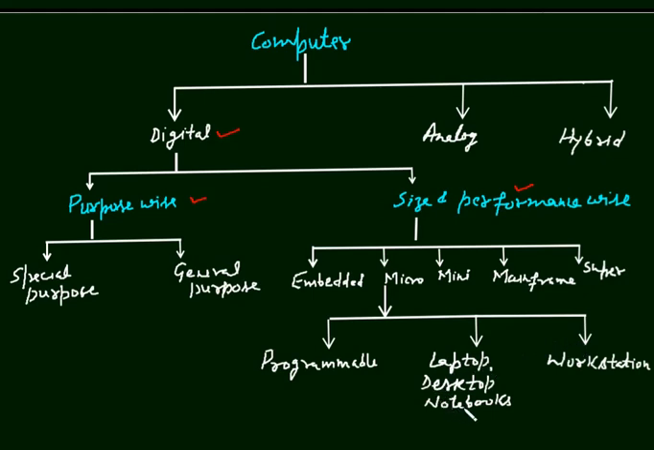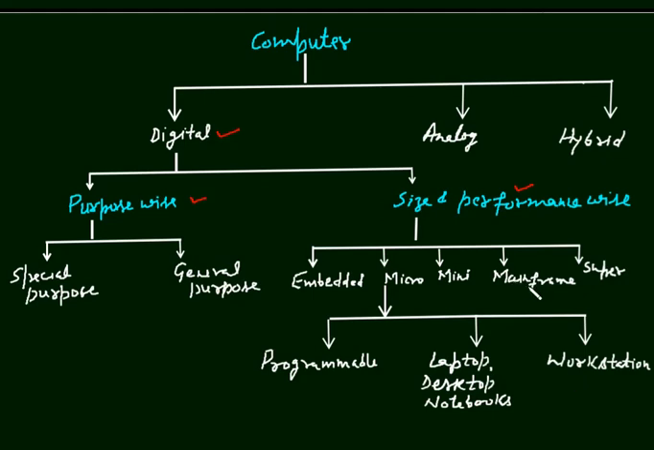Laptop, desktop, notebooks, all these microcomputers are for personal use. Whereas these programmable microcomputers help some other electronic machine. And workstations are used for professional and business purposes. Workstations are very fast and have large memory capacity.